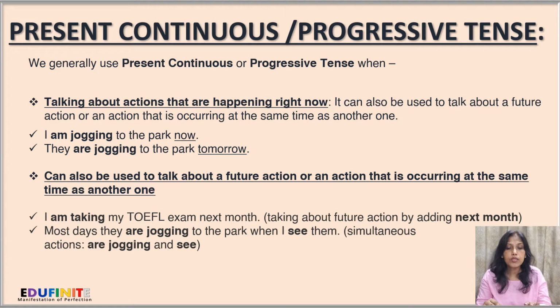Next, most days they are jogging to the park when I see them. Here, simultaneous actions, jogging and seeing, are taking place. That means while they are jogging, most days I see them. So two actions are taking place together.